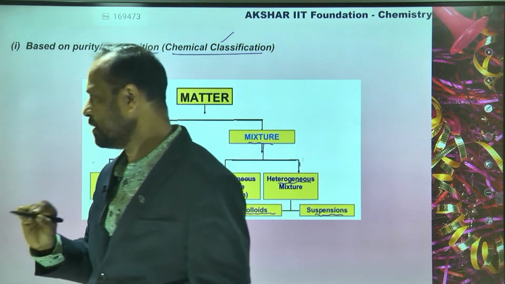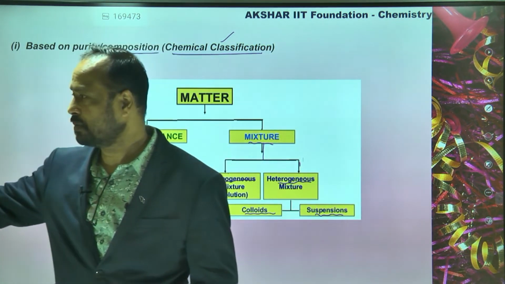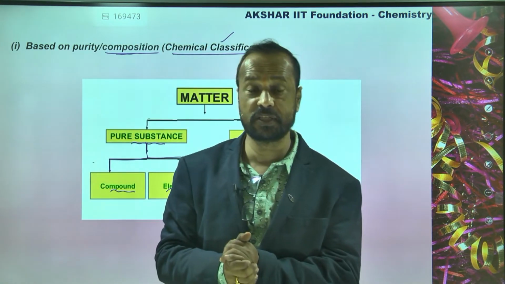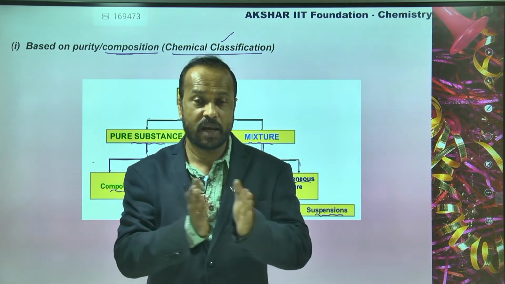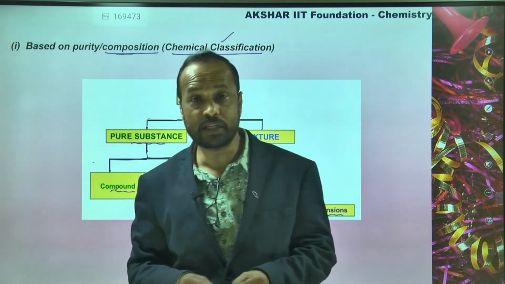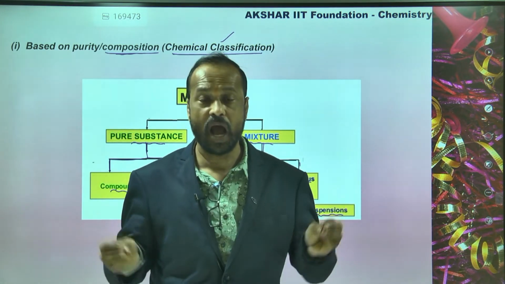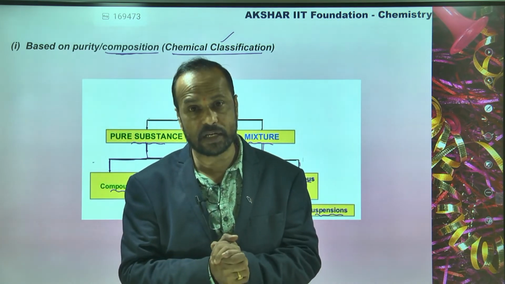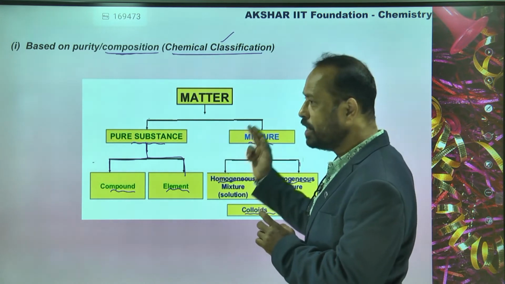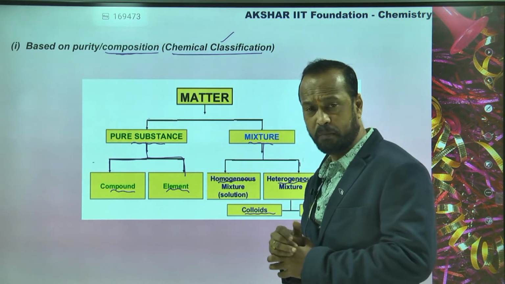Physical classification and chemical classification. Physical classification is based on their phases, meaning the state in which they exist: solid, liquid or gas. Chemical classification is based on the composition, how it is made up. Based on that, matter is classified into two types called pure substances and mixtures.